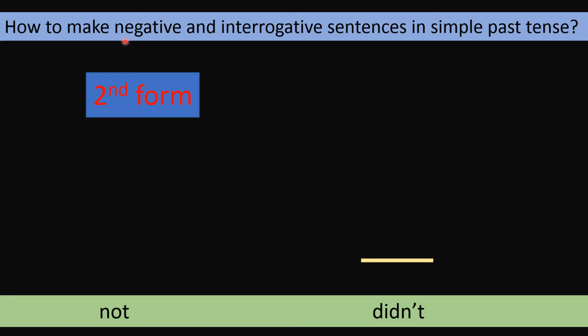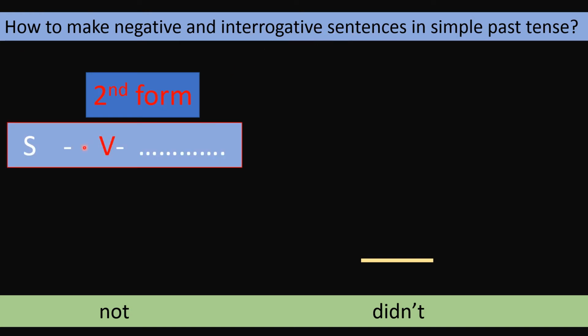Then how do we change this into negative? And then how do we make questions? Interrogative means how to make questions. So this is the way. I made a sentence, I went. So subject is I, went is the verb, which is the second form of go. So I went. You can make another sentence. For example, can you make a sentence? I spoke. They played. So you can make as many sentences as you like.